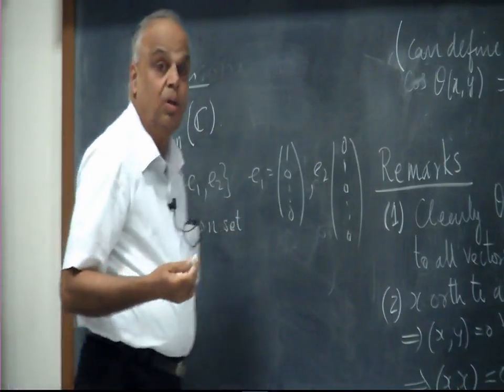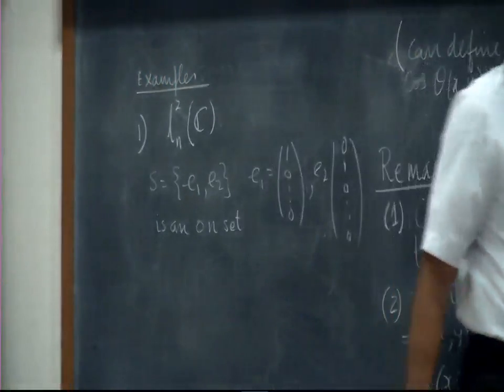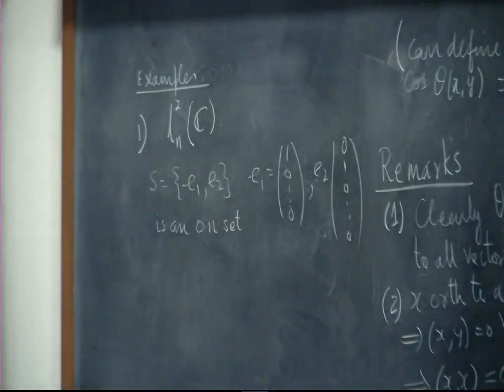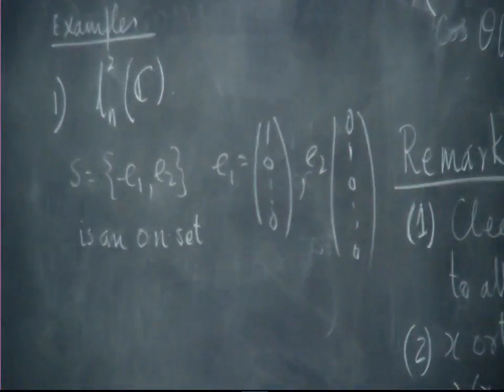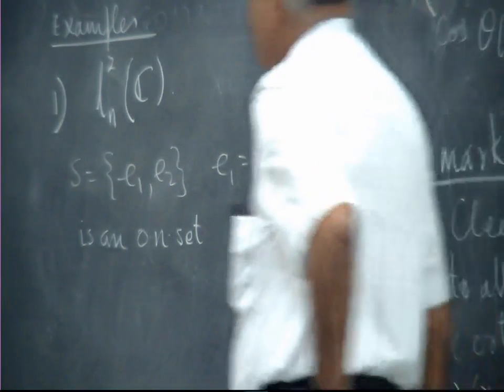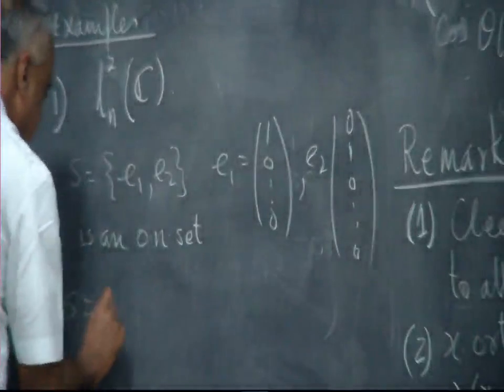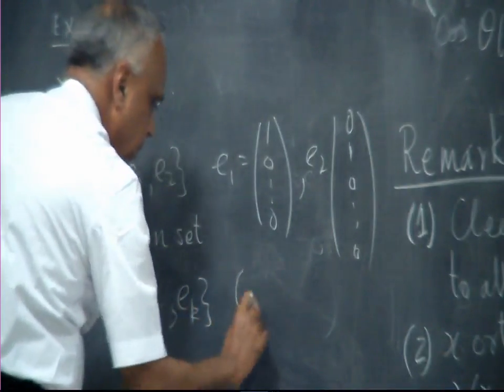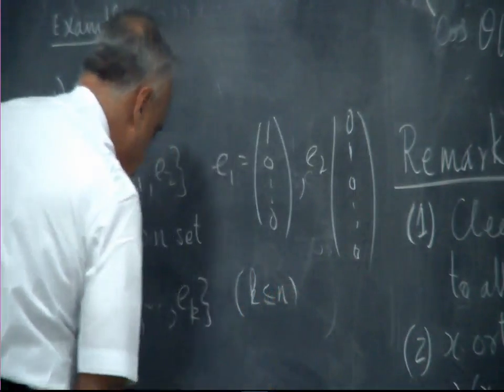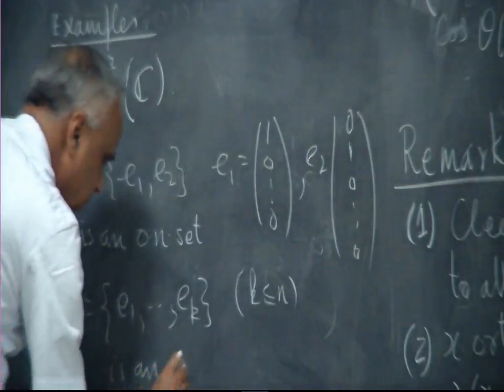I am not saying orthonormal basis, I am only saying orthonormal set. Okay. So the two vectors are orthogonal to each other and their length is 1. We can take E1, E2, E3 also, and in general S equal to E1, E2, up to Ek, k less than or equal to n, is an orthonormal set.